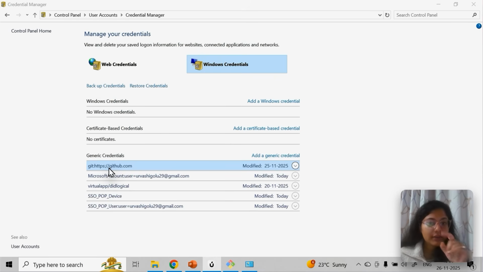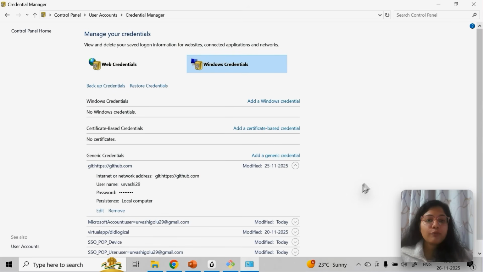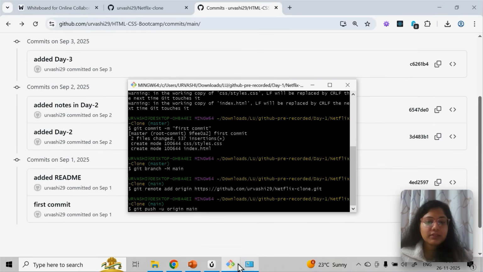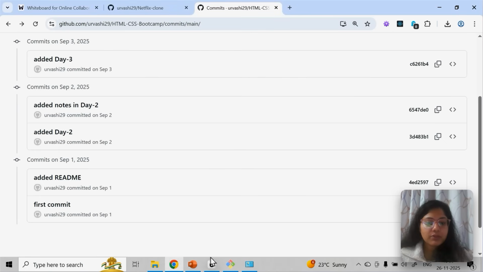Now at this point, I want you to go and see before running the push command. Before running this command, I want you to go and see here. If you see generic, there is web and Windows. Click on Windows. There are generic credentials. If you expand it, okay. So when you do this step, when you try to push, a pop-up is going to come.